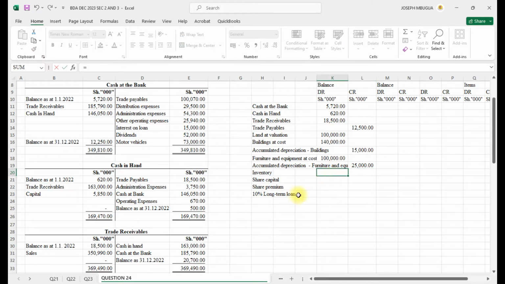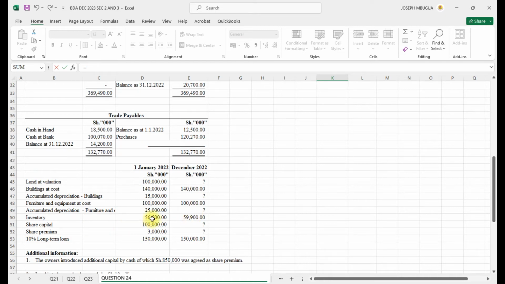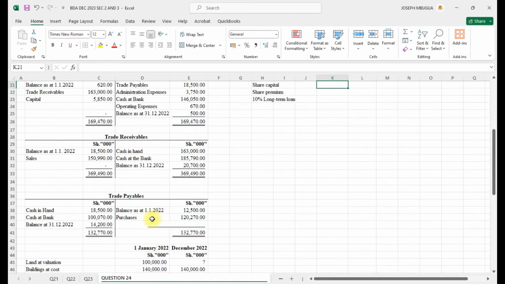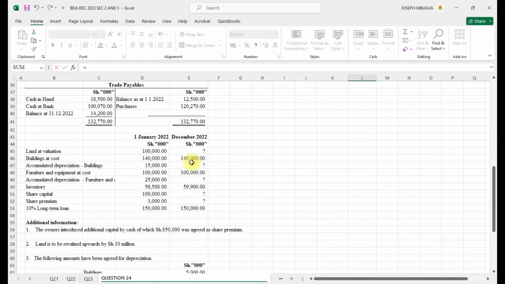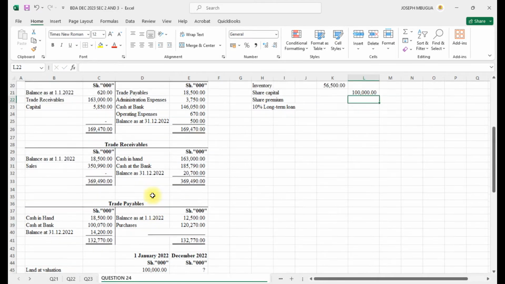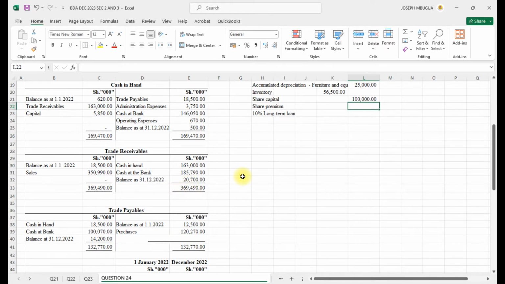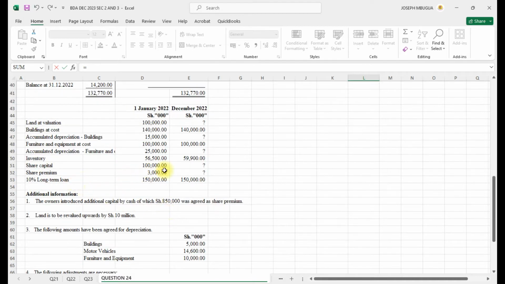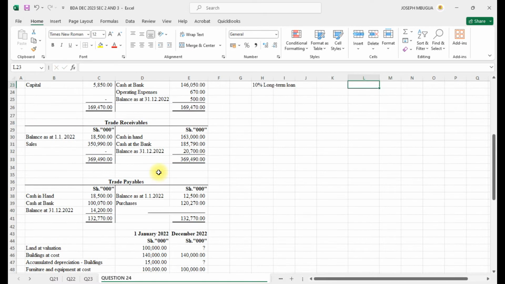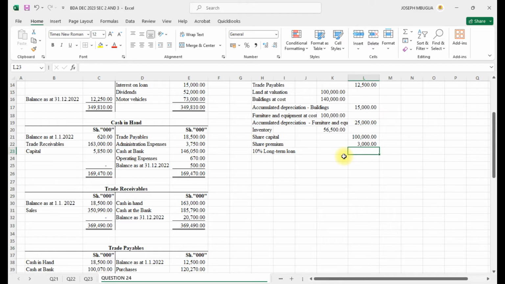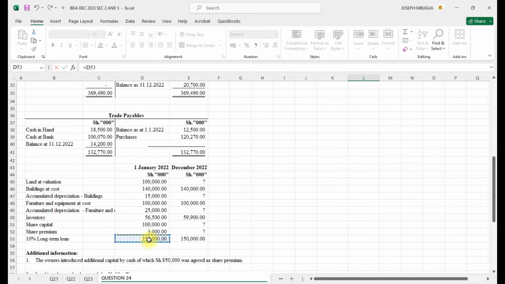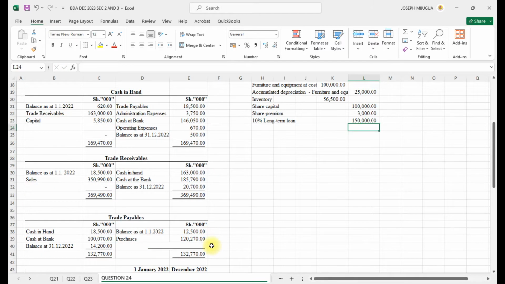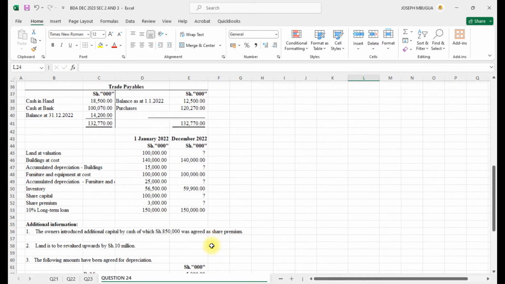And we had inventory of 56. Then we had share capital. Our share capital was 100. Share premium was 3000. And the long-term loan was 150. Long-term loan was 150,000, and I think that's all.